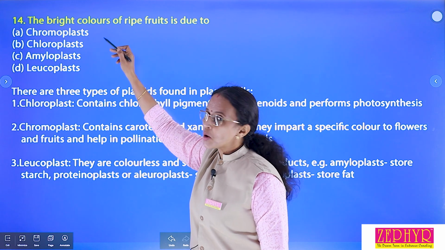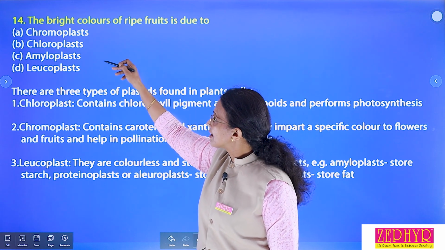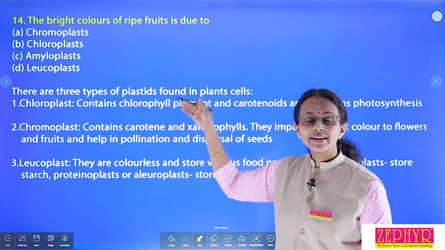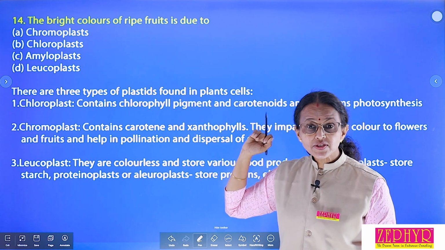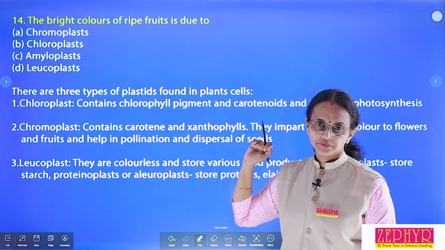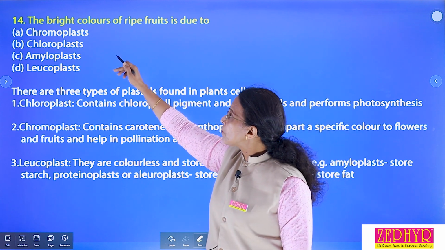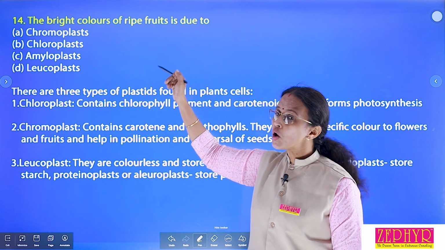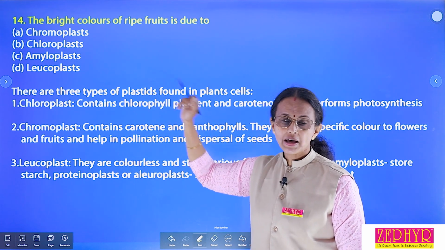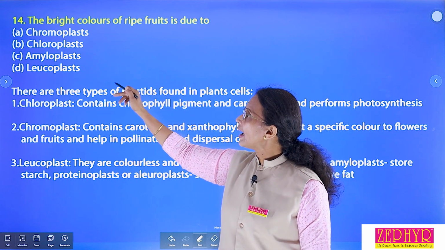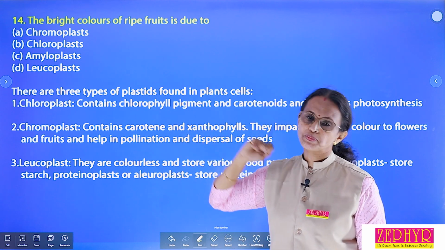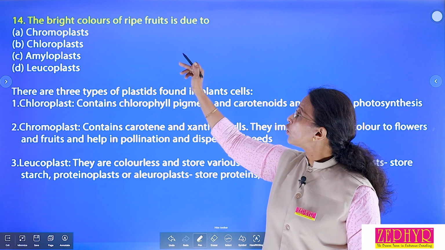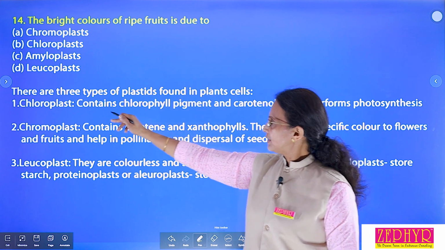Options are chromoplast, chloroplast, amyloplast, leucoplast. These all are different kinds of plastids. Plastids are present only in plant cells. Chromoplast, colorful plastid. Chloroplast, green plastid. Amyloplast and leucoplast, colorless plastid. So, the question is, bright color of ripe fruit is due to.